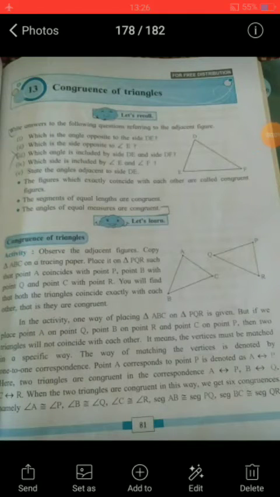Today we will start our 13th chapter, that is the congruence of triangles. In this chapter, the first paragraph, that is "Let us recall", is deleted from the syllabus.